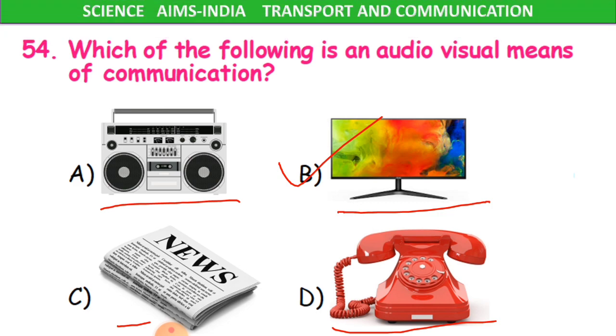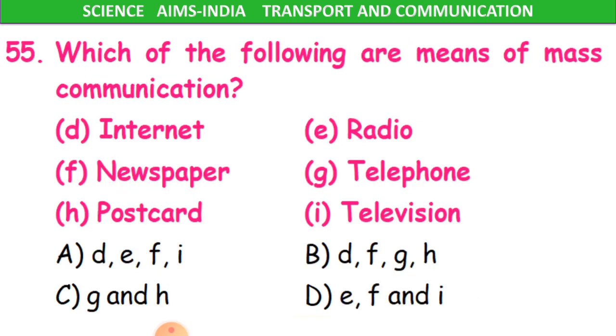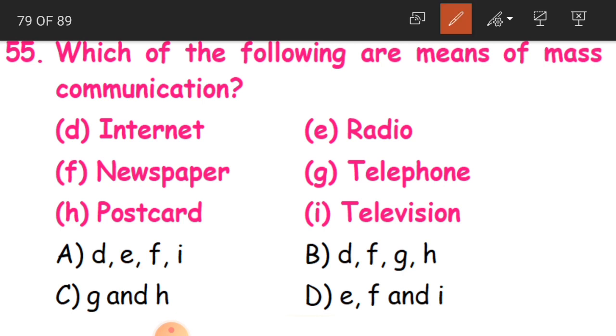We can also listen and we can also see. Now we'll get the sound and we can also see the pictures. So visually seeing, audio is listening. Okay, clear? Now 55th question. Which of the following are means of mass communication?